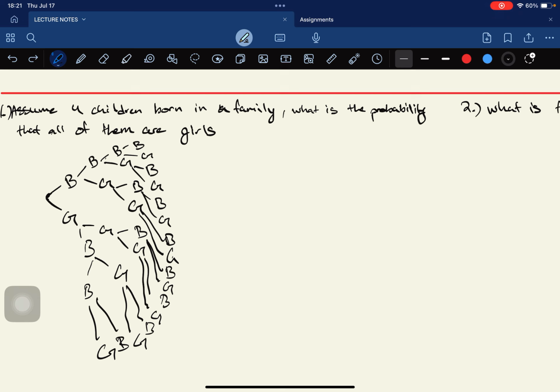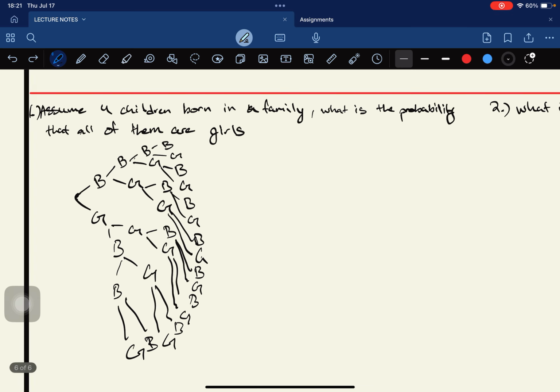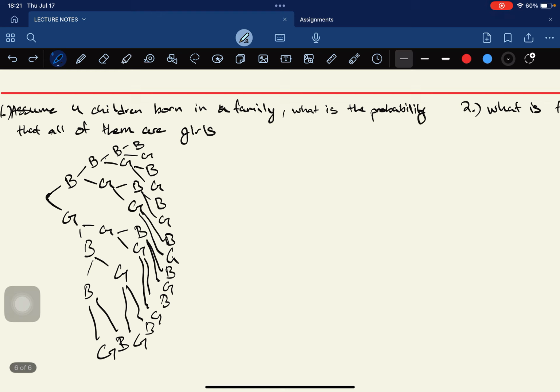These are the possible outcomes you can get. So the question is asking, if four children were born in a family, what is the probability that all of them are girls? So which ones are all girls? Let's find that. It would be here. The first child would be a girl, the second a girl as well, because all of them are girls, the third a girl, and the fourth right here a girl.